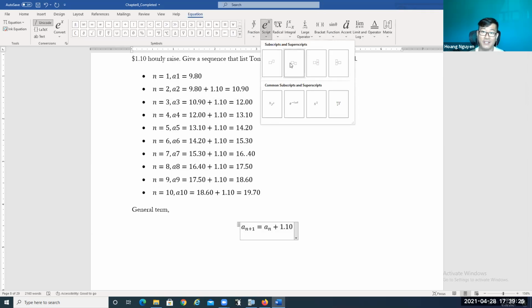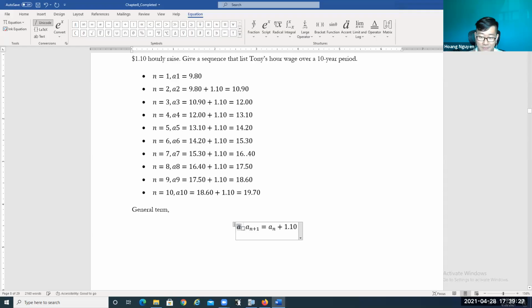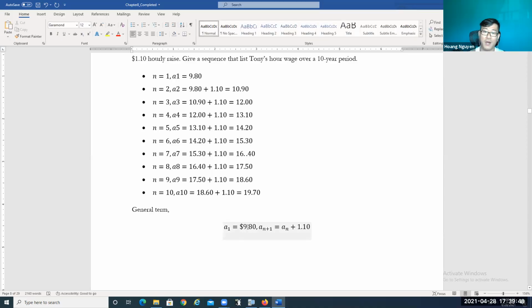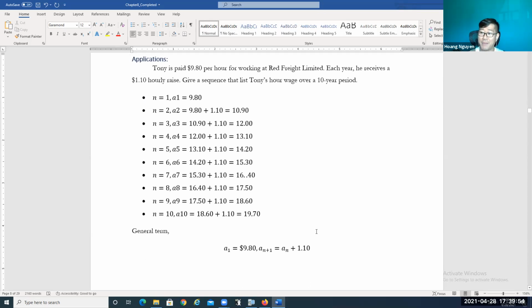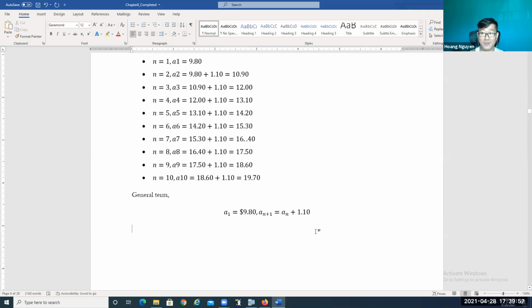so you can do the calculation. And we know that's A1, the pay for the first year, is $9.80. Okay. So you might use a recursive definition, a recursive sequence. Yeah. So A1 is equal $9.80 and A(n+1) is equal An plus $1.10. Okay. So this is an application related to the sequence or series, right?